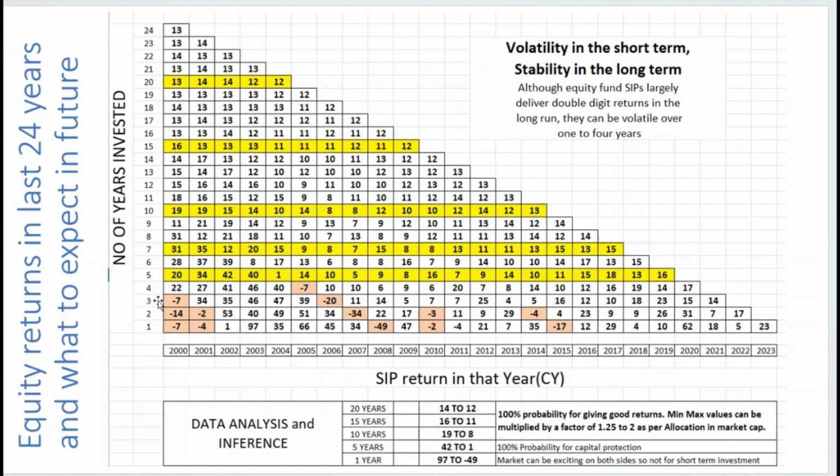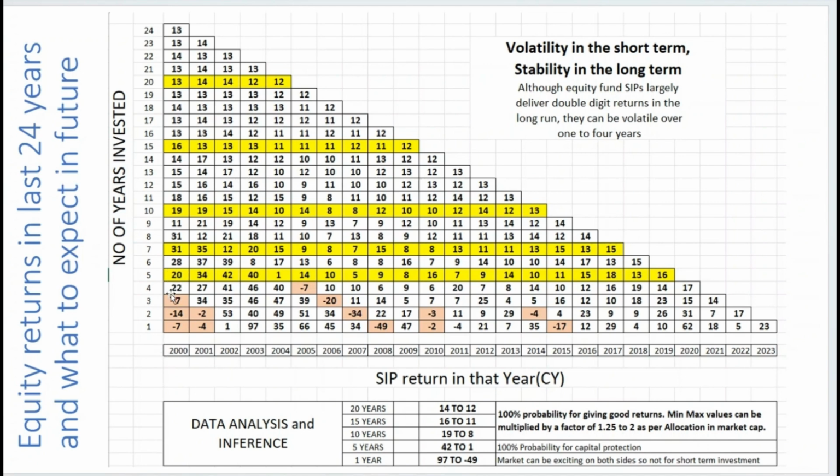If it is 3, it means he is staying invested for 3 years from 2000, and he has done 36 SIPs. So 4 years means he has done 48 SIPs. So 5 years means he is staying invested from 2000 till 2004, and he has done 60 SIPs, which means he has continuously invested, for example, 10,000 for 60 continuous months.